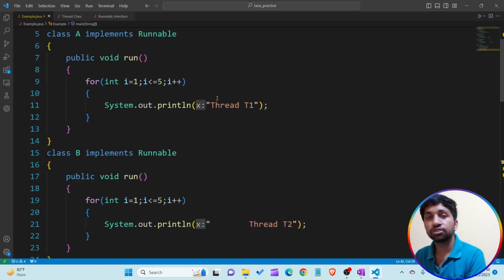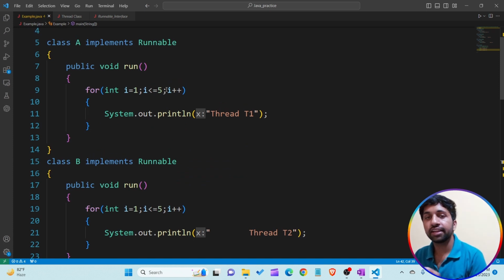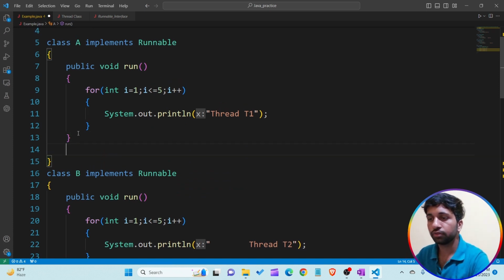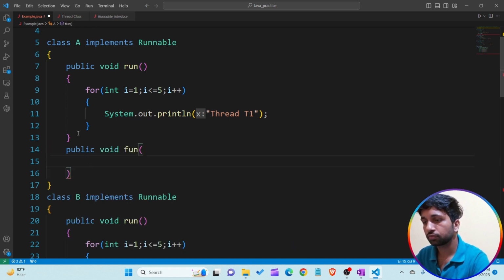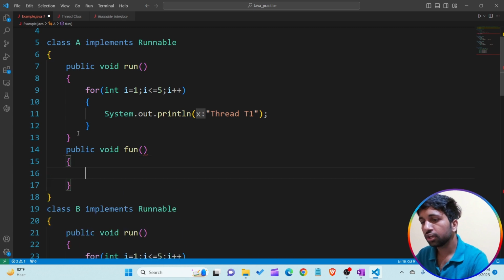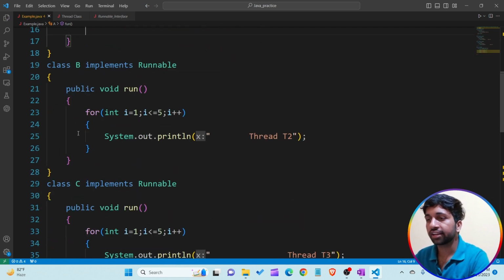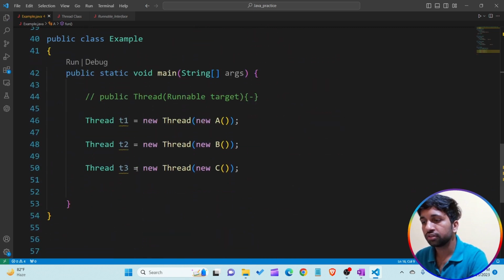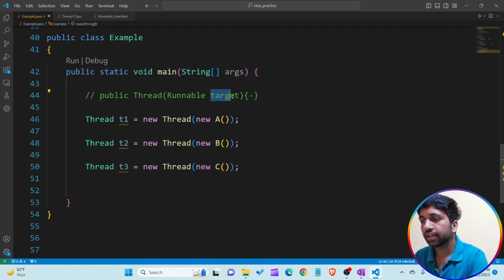Let's assume class A contains another method, public void fun method. The target reference variable is taking the reference of class A, which implements the Runnable interface.